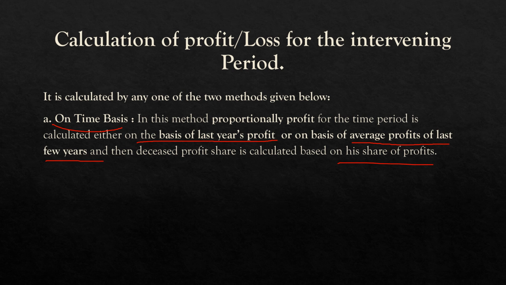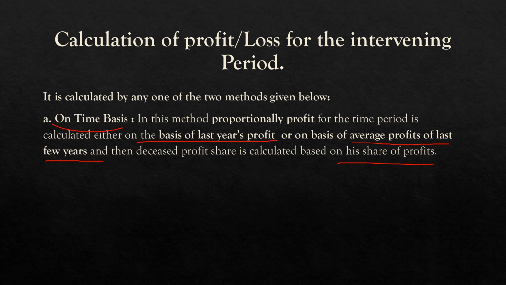Last year they made a profit of 60,000 rupees and their profit sharing ratio is 1:1:1. Now partner B died and we should find out his profit share till the date of his death. Let's imagine he died after 3 months of the last balance sheet. Total profit was 60,000 and B's profit share is 20,000 as it is 1:1:1.